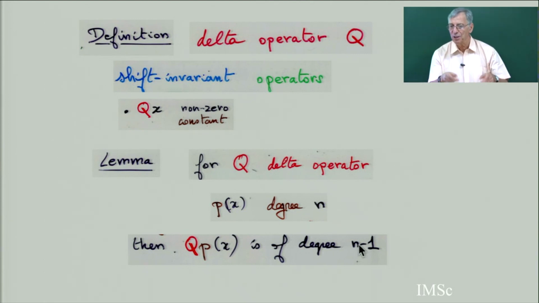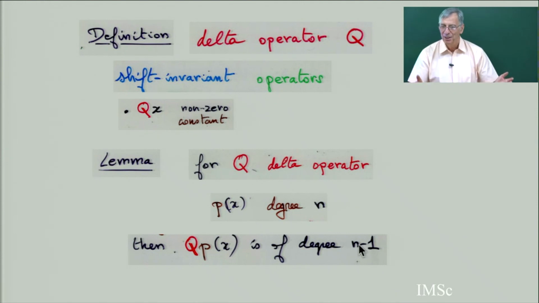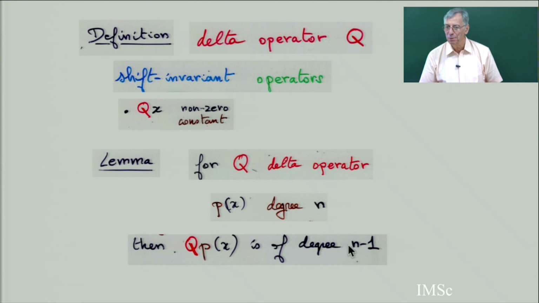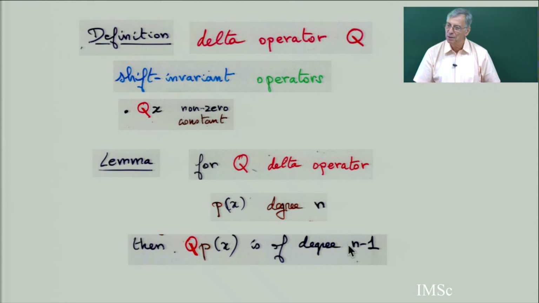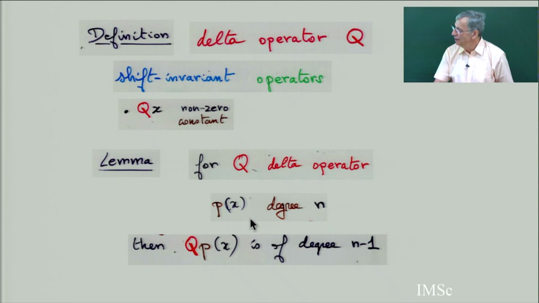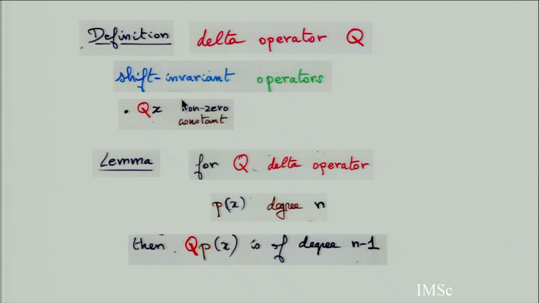So I will just state the definition and proposition. This class is on the bijective interpretation of orthogonal polynomials, but just to remind you, I will make a summary in 15 minutes of the first part of Rota's paper about delta operators, Sheffer polynomials, and binomial type polynomials. So see the definition of a delta operator Q: these two conditions. It's a shift invariant operator, and Q of x is a nonzero constant.